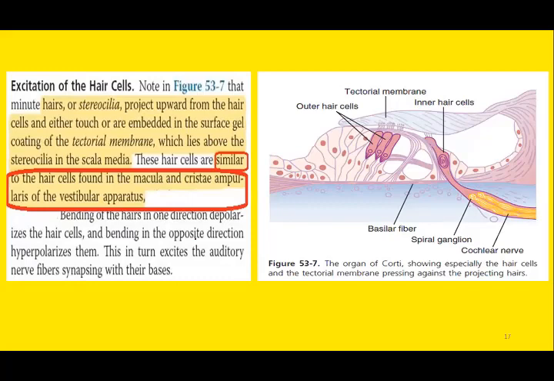Structurally speaking, the hair cells of the cochlea are very similar to the hair cells of the vestibular apparatus. Remember that the hair cells of cochlea are meant for sense of hearing, whereas the hair cells of vestibular apparatus are meant for maintenance of equilibrium.